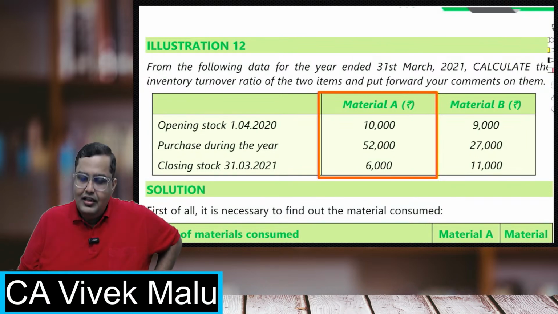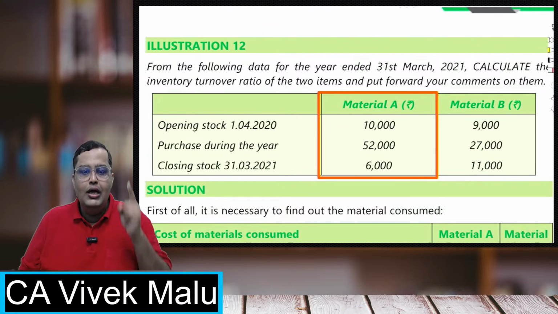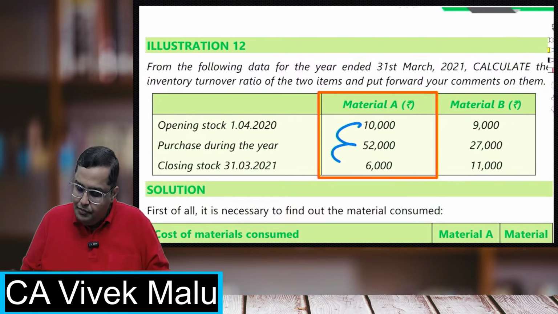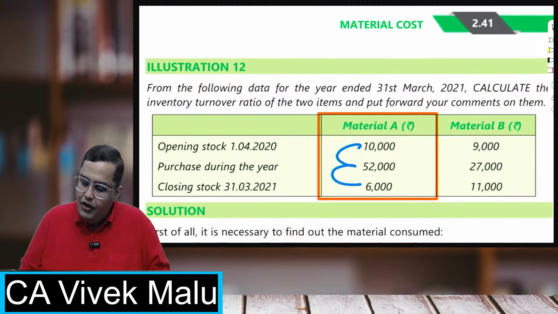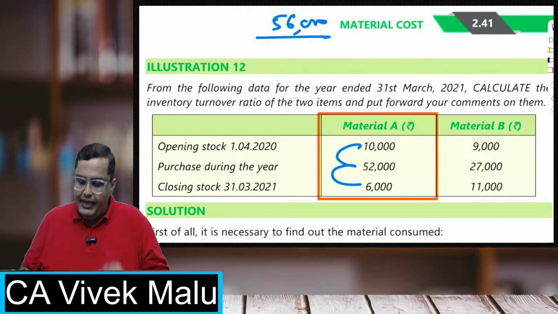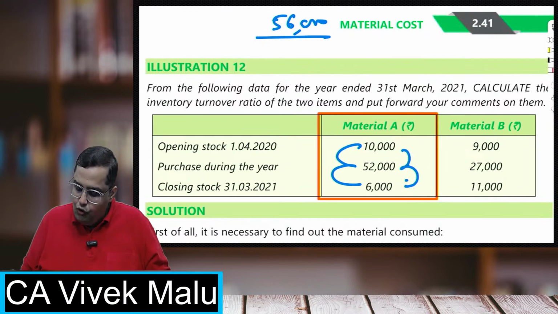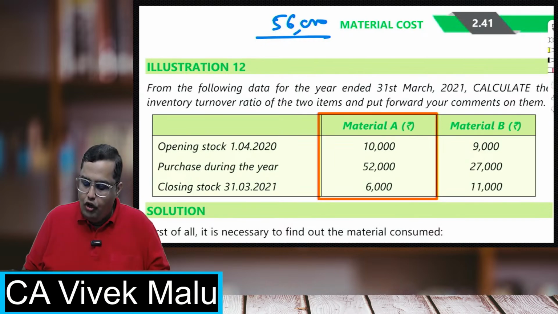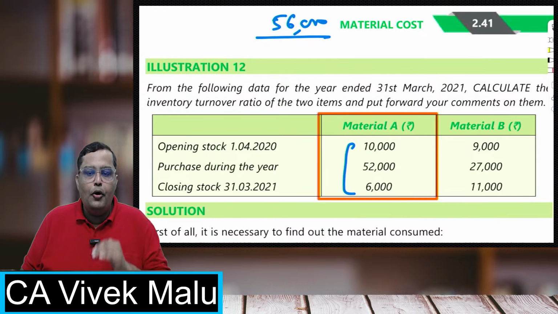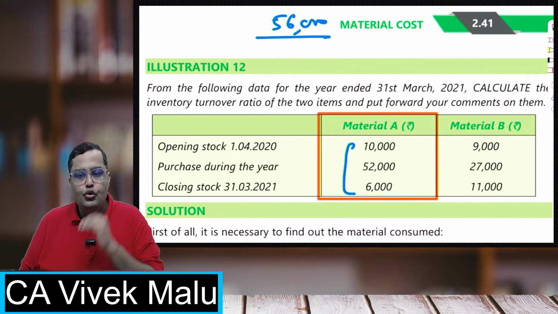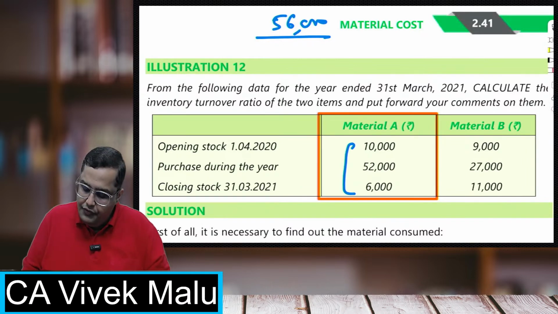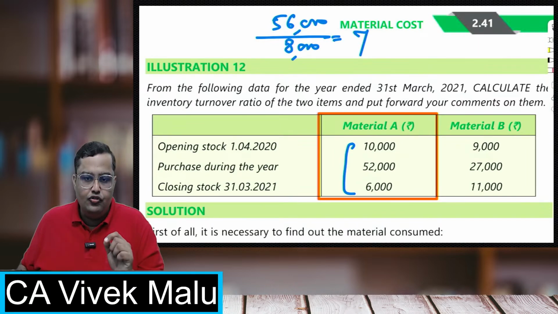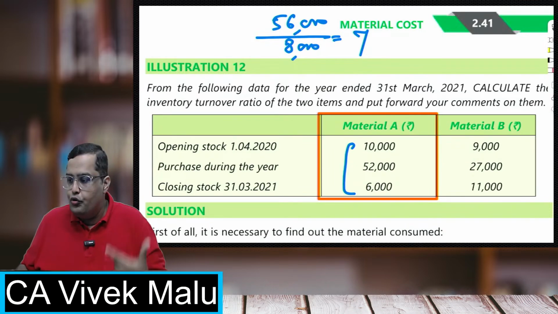First, have we calculated raw material consumed? Opening stock plus purchases minus closing stock. So our raw material consumed was coming 56,000. That will be the numerator. Then in the denominator, I have average stock. Sir, what is the average stock? Opening stock plus closing stock upon 2. 10,000 plus 6,000 upon 2, so that is 8,000. So 56,000 upon 8,000. Answer is 7 times. So this many times the inventory has got rotated.